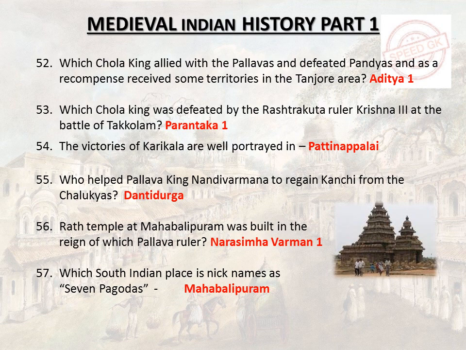Which Chola king was defeated by the Rashtrakuta ruler Krishna III at the Battle of Takkolam? Parantaka I. The victories of Karikala are well portrayed in Pattinappalai. Who helped Pallava king Nandivarman to regain Kanchi from the Chalukyas? Dantidurga. Red temple at Mahabalipuram was built in the reign of which Pallava ruler?